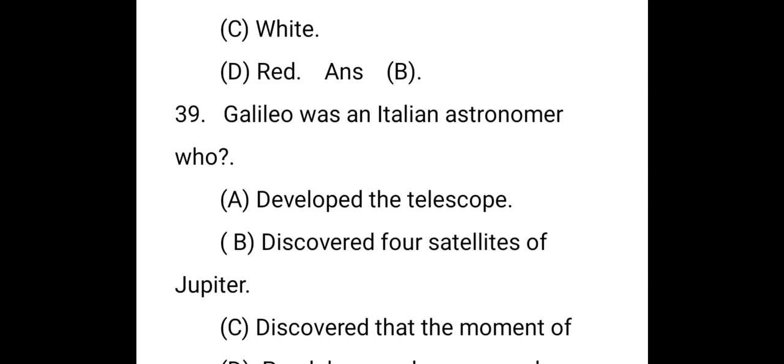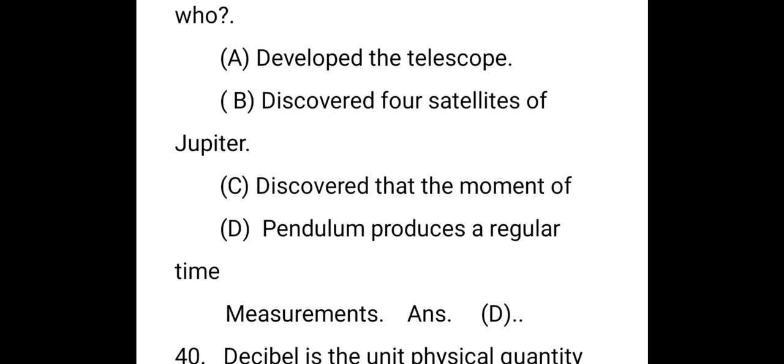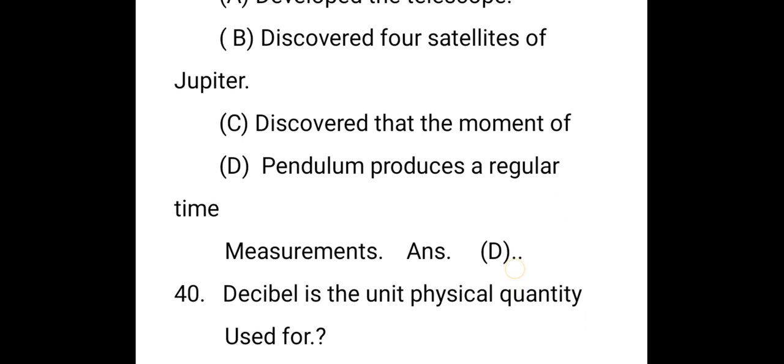The next question. Galileo was an Italian astronomer who? The right answer is D. Pendulum produces regular time measurements. This is the most important; frequently they are asking that bit.